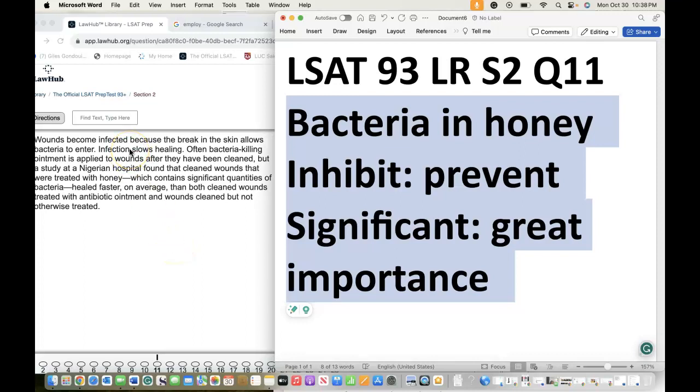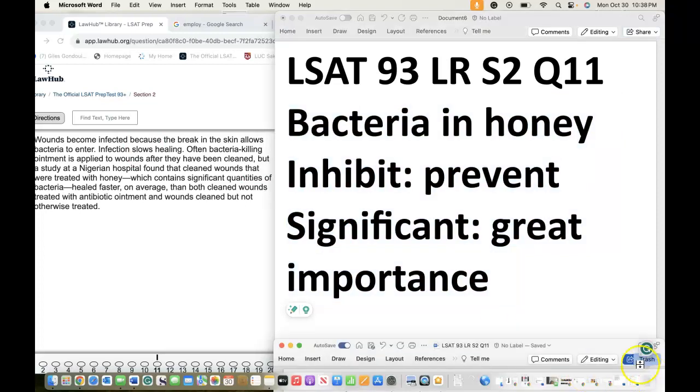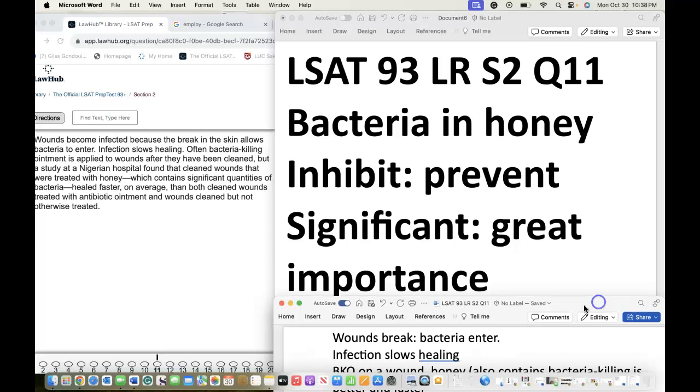Wounds become infected because the break in the skin allows bacteria to enter. So I'm going to have that as wound breaks, bacteria enters. Often bacteria killing ointment is applied to wounds after they have been cleaned, but a study at a Nigerian hospital found that cleaned wounds that were treated with honey, which contains significant quantities of bacteria, healed faster on average than both cleaned wounds treated with antibiotic ointment and wounds clean but not otherwise treated.